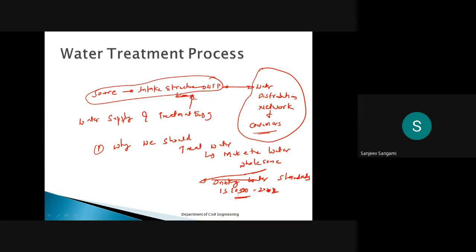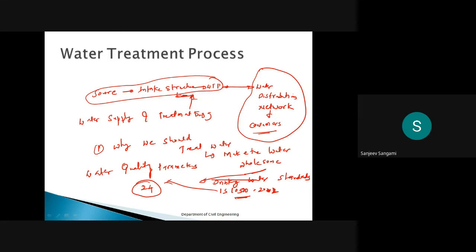In this code, it has its own water quality parameters. I already said that I have discussed some of the water quality parameters. In this IS code, there are more than 24 water quality parameters.